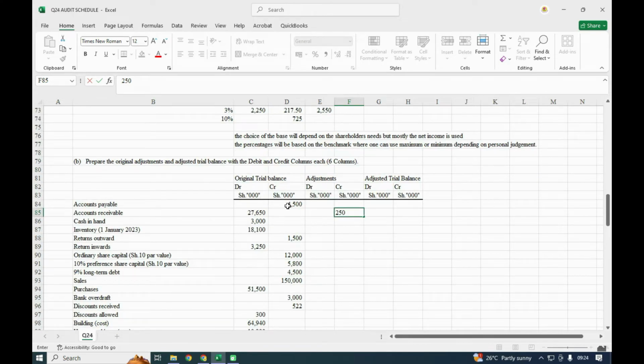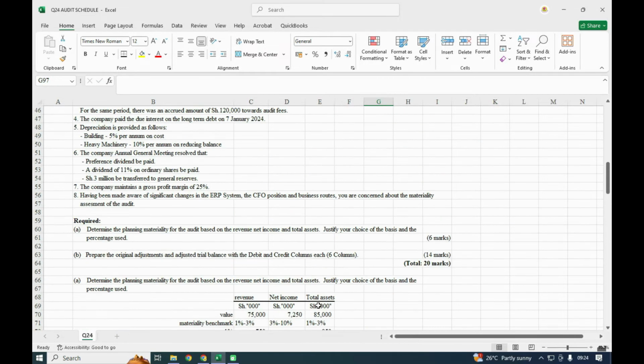Payables are overstated, so it means the credit is more. So we shall debit here 150, and we shall credit the purchases, because purchases will be overstated again. So purchases will be credited that way.